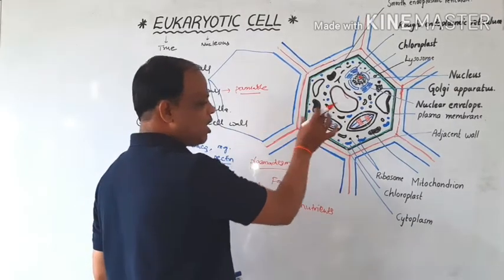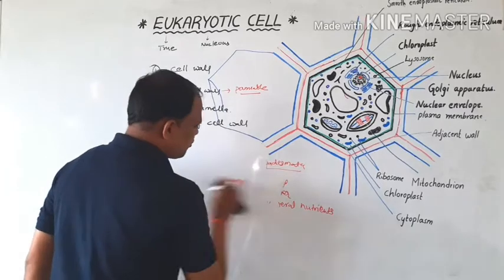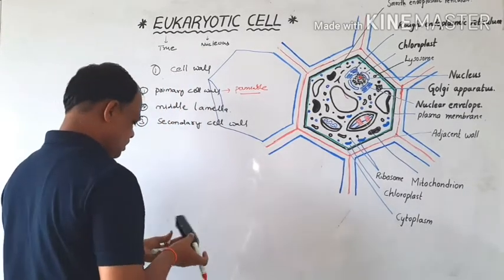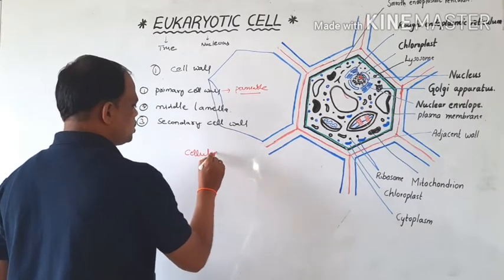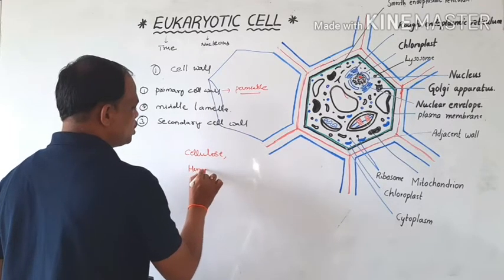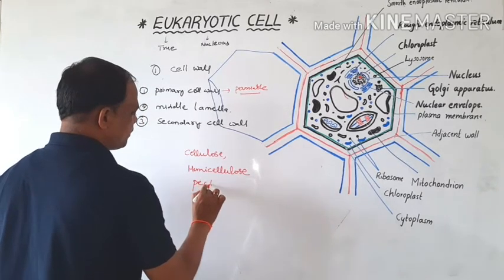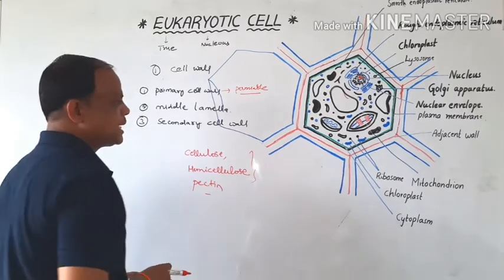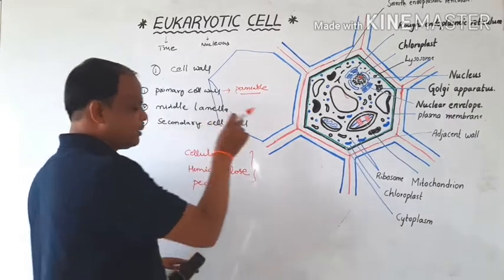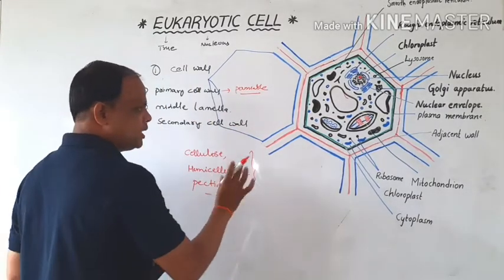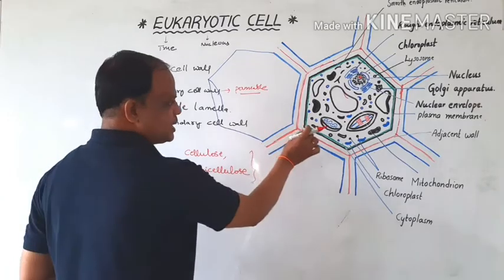And the higher plant cell is made up of components like cellulose, hemicellulose, pectin. These components make up the primary cell wall, and this acts as permeable, and it is useful for the transportation of ionic organelles. So here this is the primary cell wall.